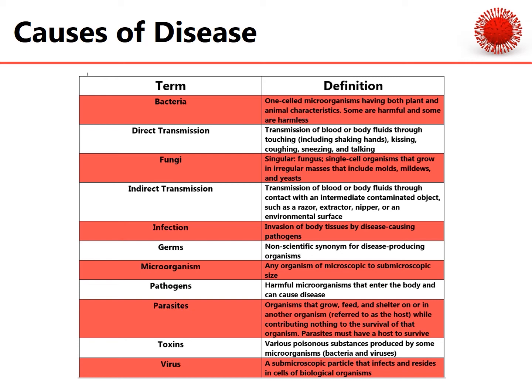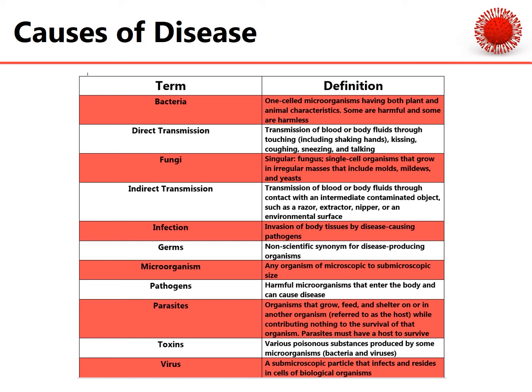With infection control, it is important to get familiar with a lot of these terms and causes of disease. So let's go through this list. We have bacteria, which are one-celled microorganisms having both plant and animal characteristics. Some are harmful and some are harmless. Then we have direct transmission of blood or body fluids through touching, including handshaking, kissing, coughing, sneezing, and talking. Ooh, scary. Then we have fungi, singular fungus, single-celled organisms that grow in irregular masses that include molds, mildews, and yeast.